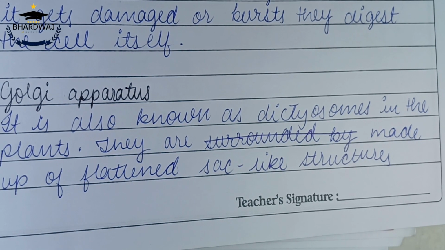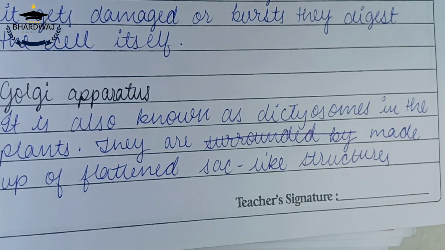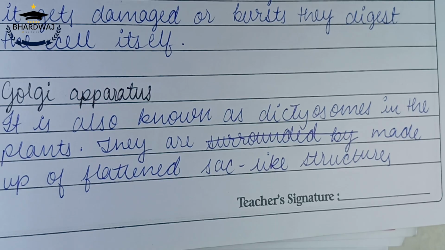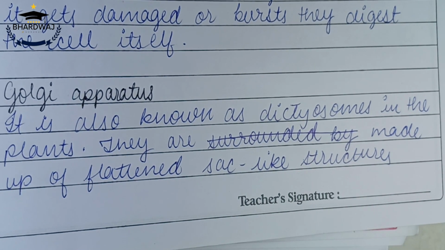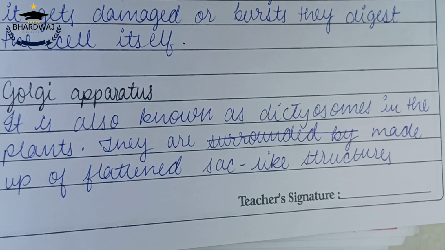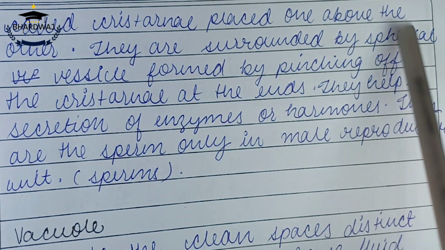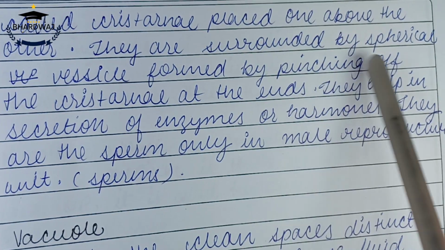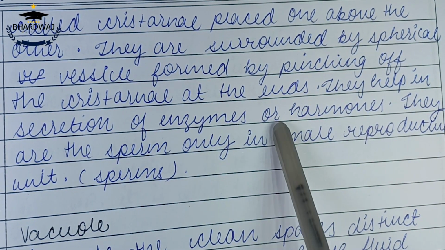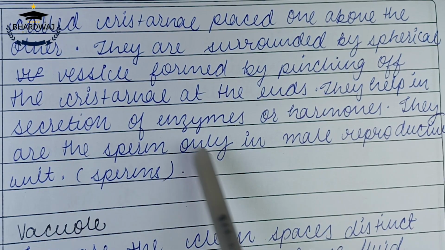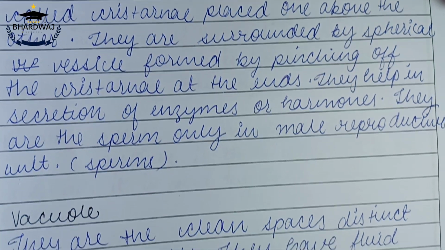Now, Golgi apparatus. It is also known as dictyosomes, but only in plants. They are made up of flattened sac-like structures which are called cisternae. The cisternae are placed above one another. They are surrounded by spherical vesicles formed by pinching of the cisternae at the ends. They help in secretion of enzymes or hormones. They also produce the sperm only in the male reproductive unit.